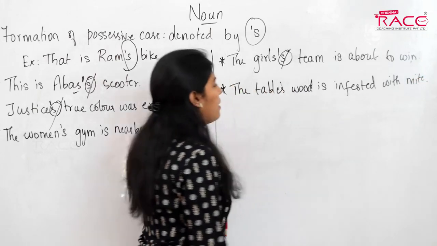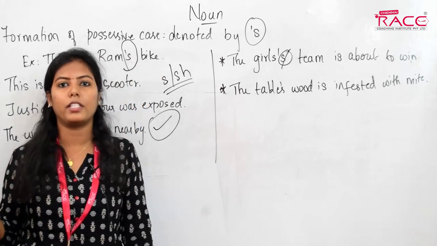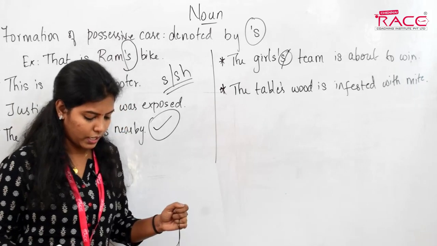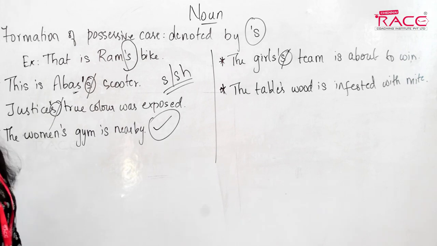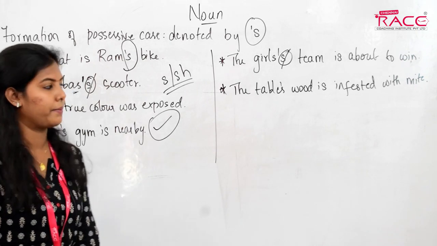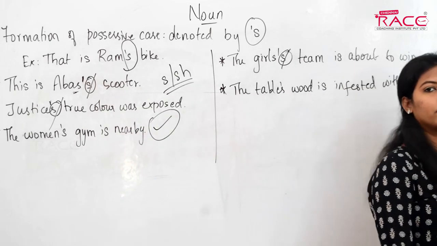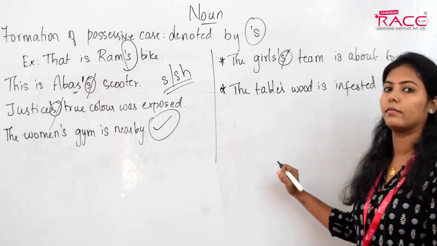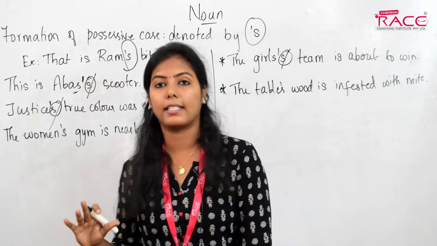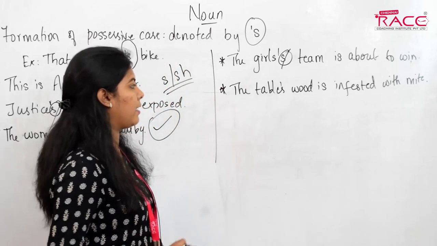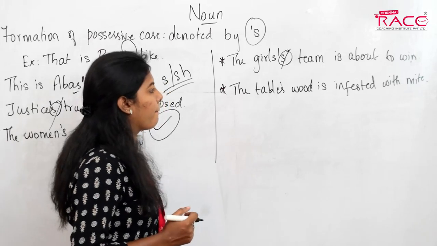The table's wood is infested with mite. In this sentence, what's the error? You cannot say this sentence has no error. It has an error. What is the error? It is not a no error sentence.